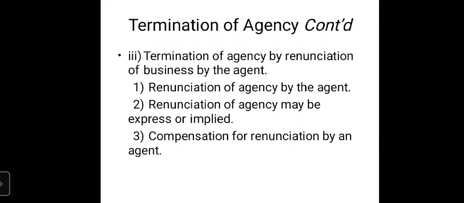So when the agent leaves the agency, then we can say that it is termination of agency by renunciation of business by the agent.